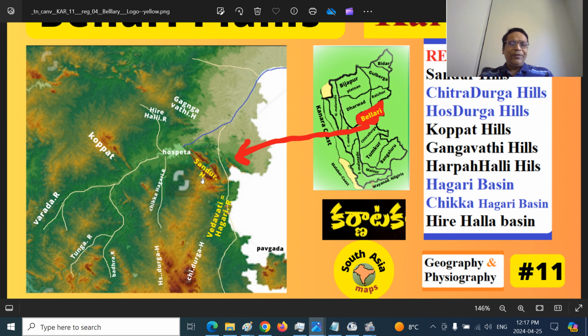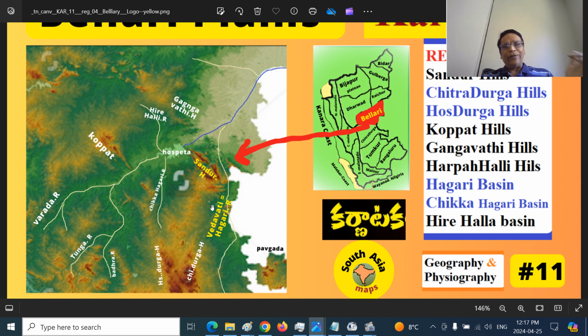So this is the Chitradurga Hills, this is the Hosdurga Hills, this is the Harpanahalli Hills. There is a river called Chikkahagari that directly falls into the Tungabhadra River near Hospet. There is a difference between Chikkahagari and Chinnahagari here. I have not shown it here, but you can see that demarcation green line here.